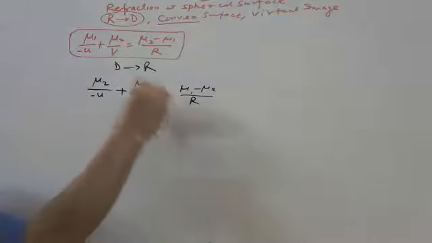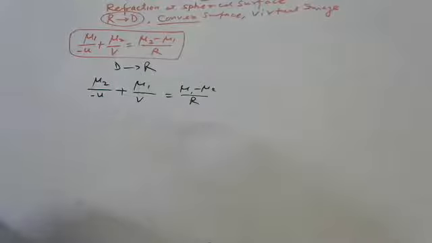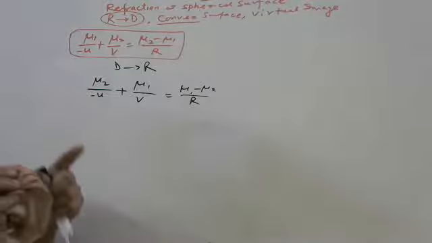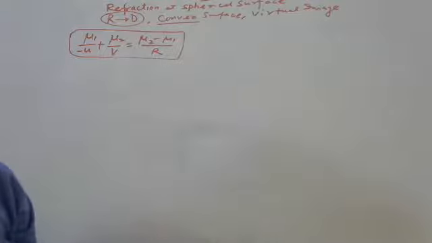We will discuss this after a few derivations, rarer to denser first and then this. If it is denser to rarer, what will the change be? mu1 and mu2 exchange, interchange the position.